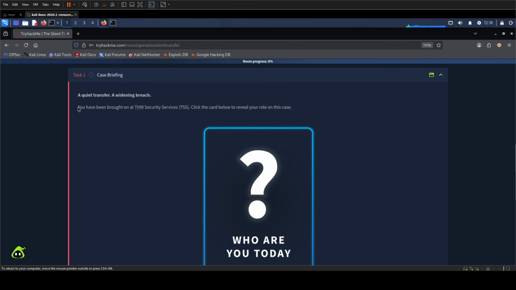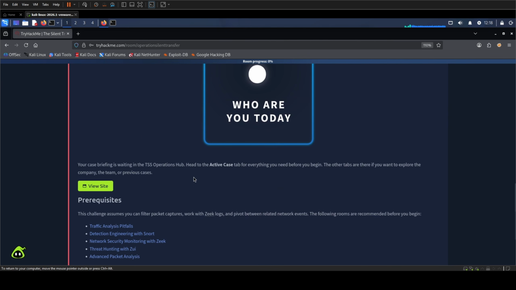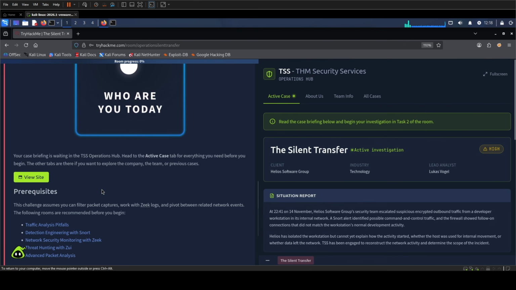The opening line is short: a quiet transfer and a widening breach. We have been brought into THM Security Services, or TSS, and the room asks us to reveal our role before we begin. The active case is the silent transfer. It is marked as an active, high-priority investigation for Helios Software Group, and Lucas Vogel is the lead analyst.